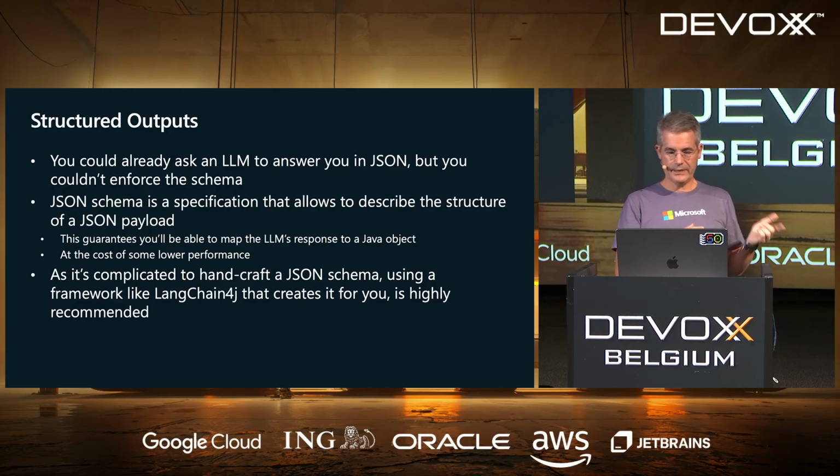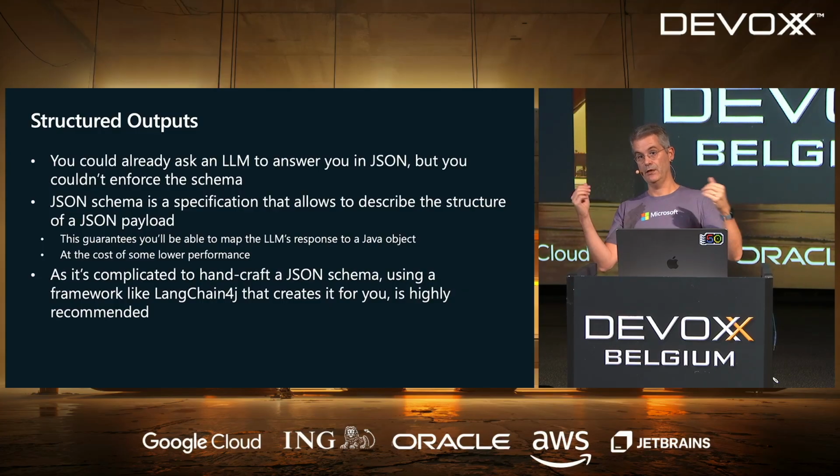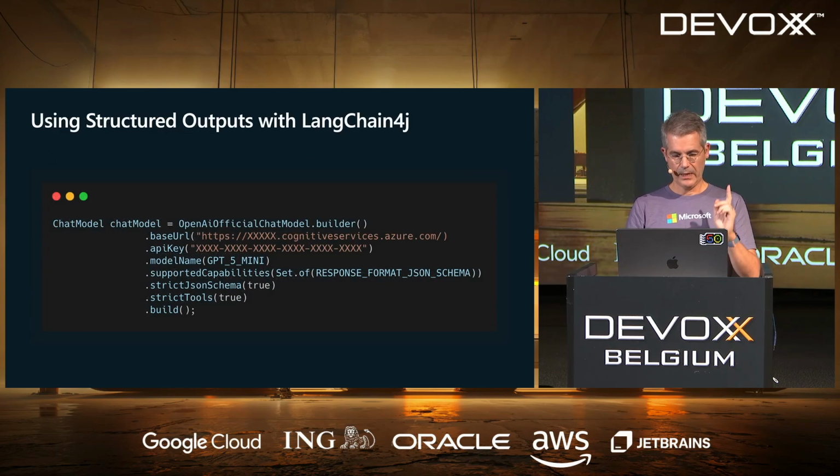The way we're doing it here with LangChain4j is that we're going to generate that schema for you. So that's a very smart part of LangChain4j, where basically we use reflection to look at the Java object that you want. We generate the schema from it. We send the schema to the LLM, and when it comes back, well, we can map the answer to your Java object because it just follows the schema. We're going to have a look at this. It's much better when we look at the code.